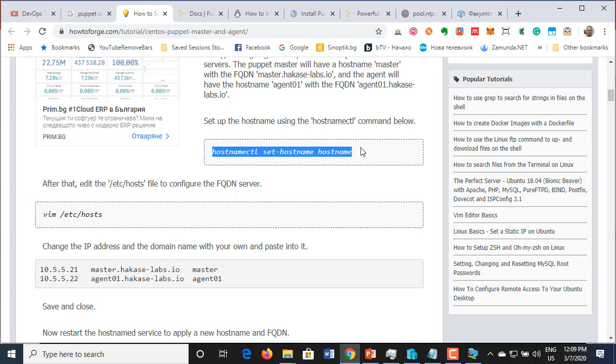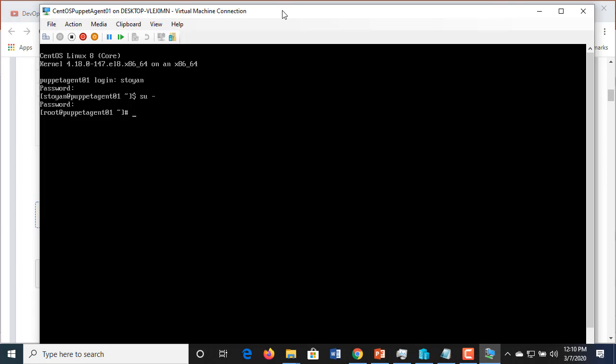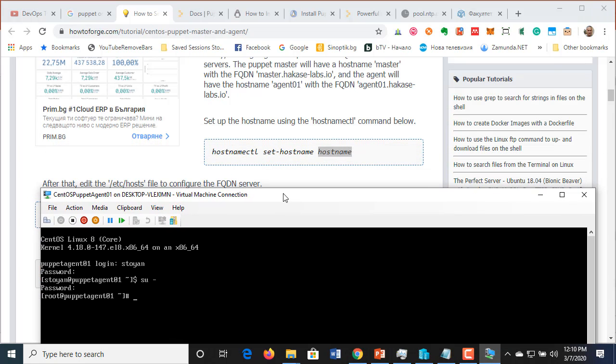If you don't like the host name which you have given to your machine, you can change the host name by hostnamectl set-hostname, and this is the host name which you have to type. So probably I should type it. Clear.